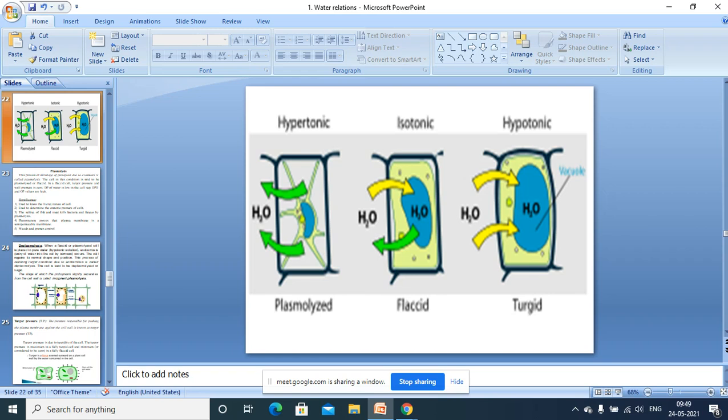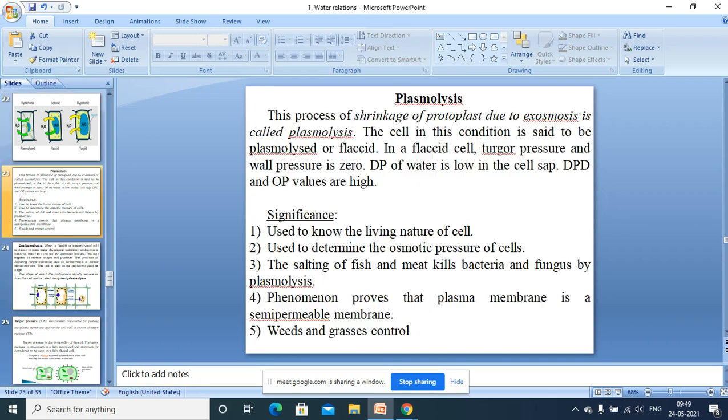The cell is called a plasmolysed cell, or a flaccid cell.